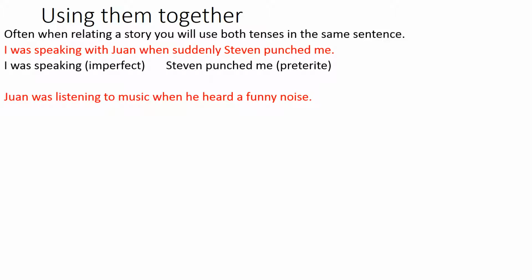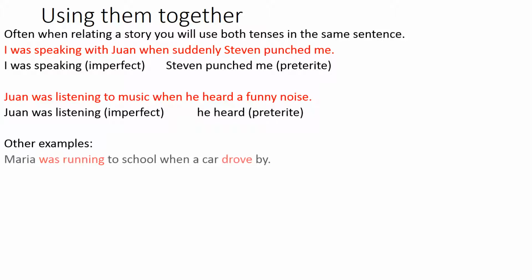Juan was listening to music when he heard a funny noise. Juan was listening, imperfect. He heard is preterite. If they were both imperfect, it would say Juan was listening to music when he was hearing a funny noise. Notice that doesn't sound correct. Other examples. Maria was running to school when a car drove by. Was running, imperfect. The car drove is preterite. We were running for our lives when the school flooded. We were running, imperfect. The school flooded, preterite.